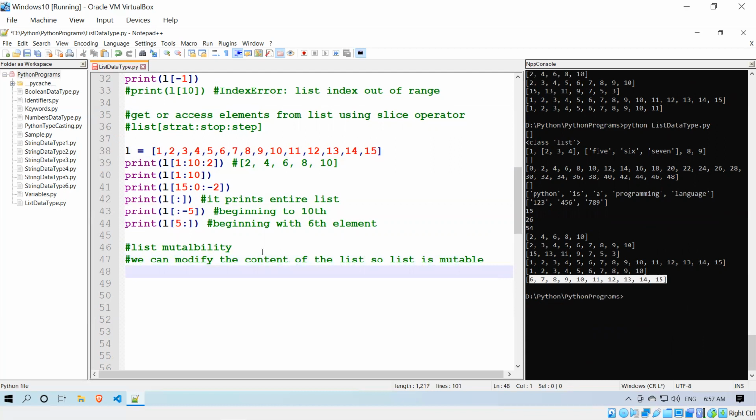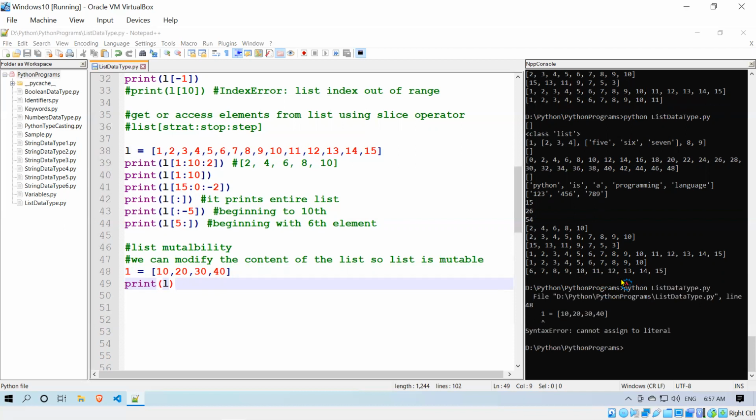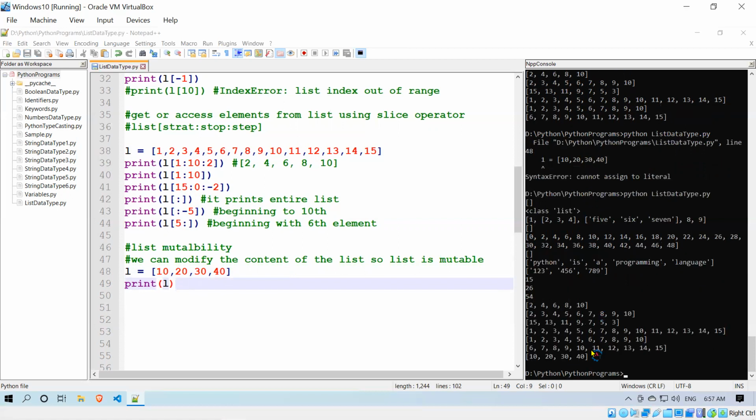Okay, I'll take one example. L equals 10, 20, 30, 40. When I print this, as usual, it will give me everything: 10, 20, 30, 40. You see that, 10, 20, 30, 40.